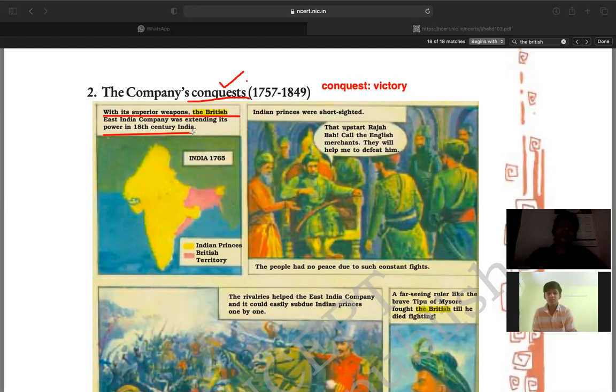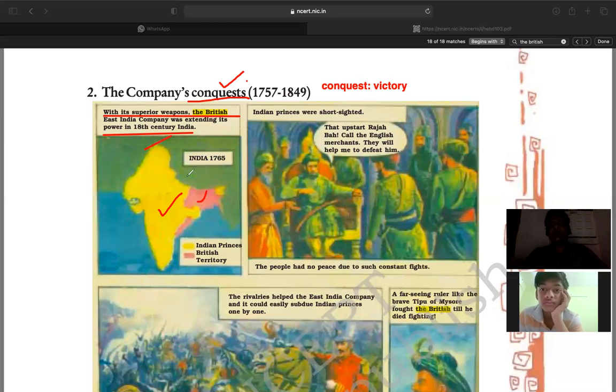That is why the first part of the picture says that with its superior weapons, the British East India Company was extending its power in 18th century India. You can find the picture here in yellow, clearly highlighting Indian princes, the Mughals, the kings, and the rest are the British territory.